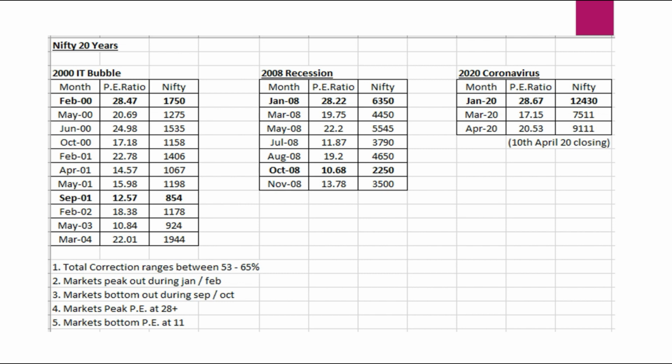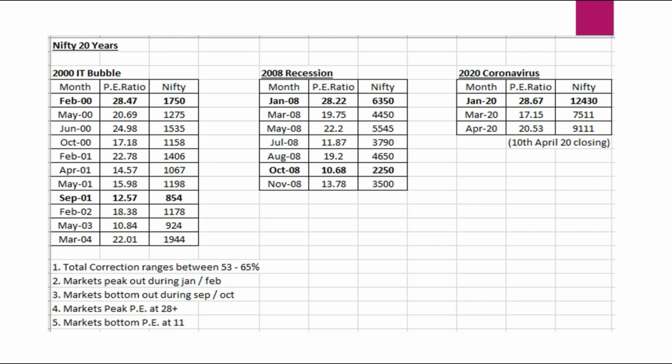Now the commonness we found is that whenever the PE ratio reaches about 28, the markets generally go for serious corrections. And those serious corrections are to the extent of 50 to 65% in the last 20 years.